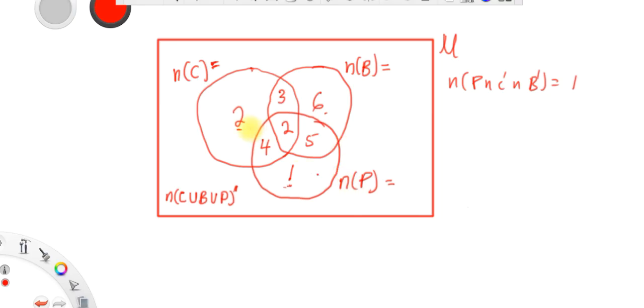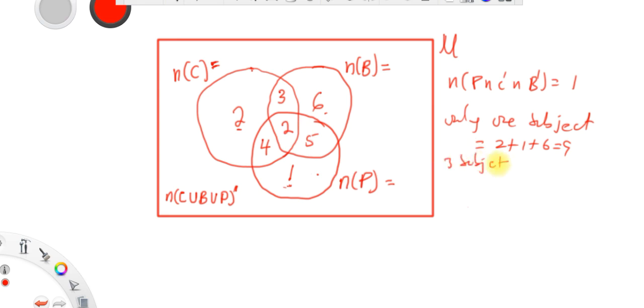So it will be 2 plus 1 plus 6, which is 9. 9 students offer only one subject. And guys, we can see that no more students offer three subjects.